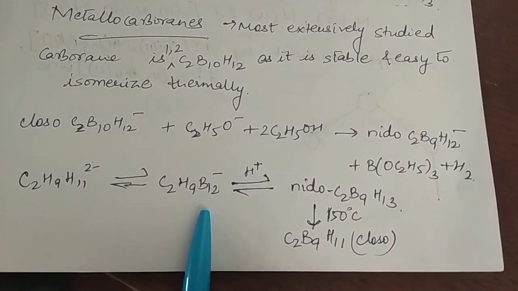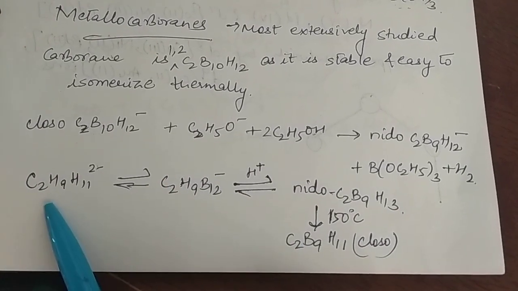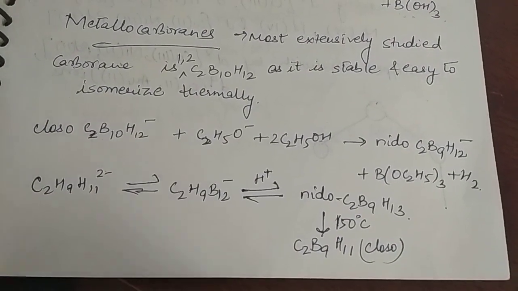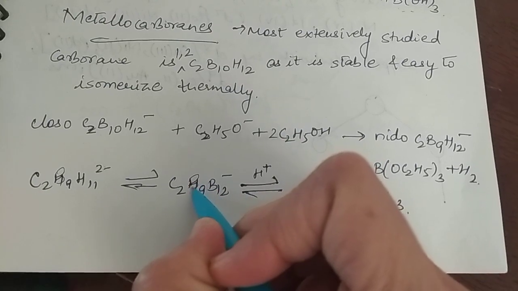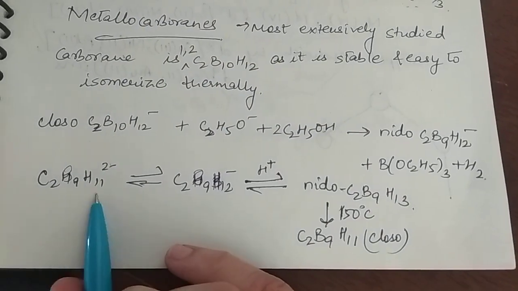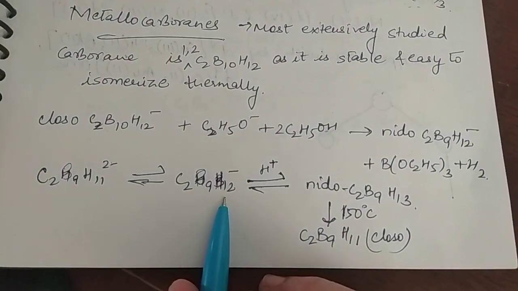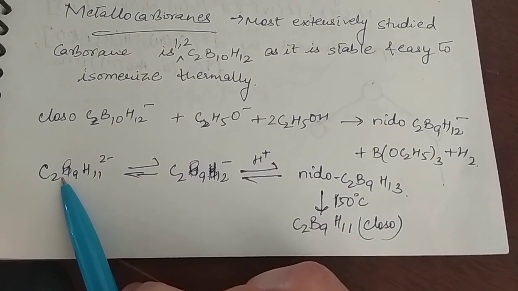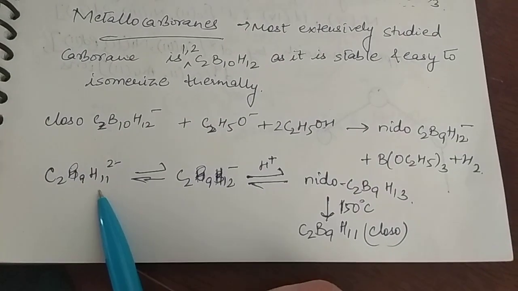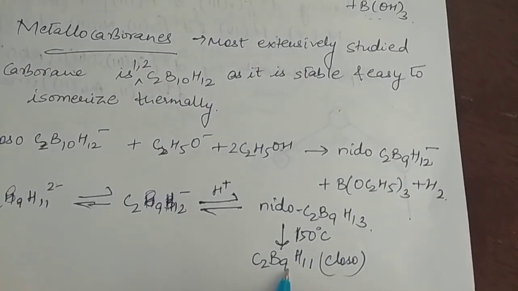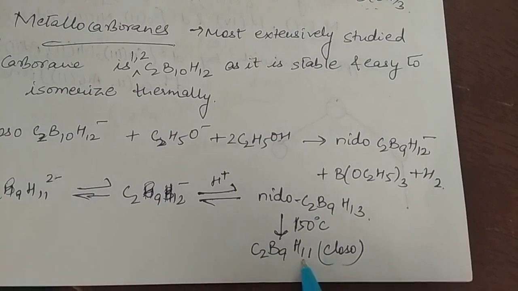Then there is a reaction which is in equilibrium, C2B9H12 and C2B9H11, this is a correction here. Let me make it. Okay, C2B9H11 2 minus to C2B9H12 minus. In presence of H plus ion, it goes to nido, or otherwise it is in equilibrium with C2B9H11 2 minus. Either it goes to H11 2 minus or H12 minus, and at 150 degrees Celsius it goes to closo-C2B9H11. Okay, so this is one of the reactions.